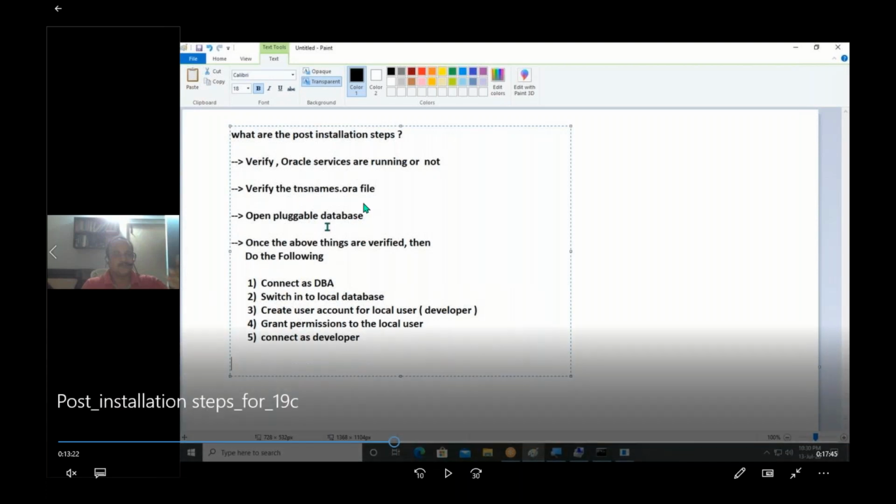And once all these 3 steps are completed, then connect as DBA and you can create a user account and you can connect as a developer. Every step was explained here.